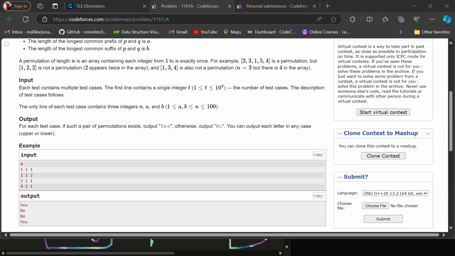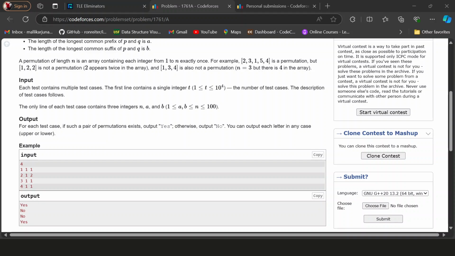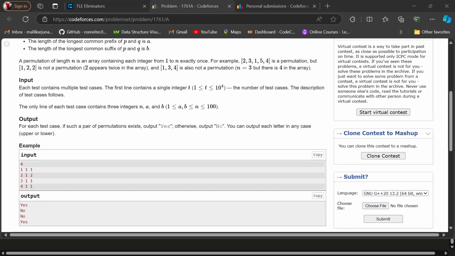Now let's take the difference which gives 1, that means the test case 3 1 1. So 3 minus 2, the difference is 1, that means 1 2 3 is the p permutation, and 3 2 1 is the q permutation.